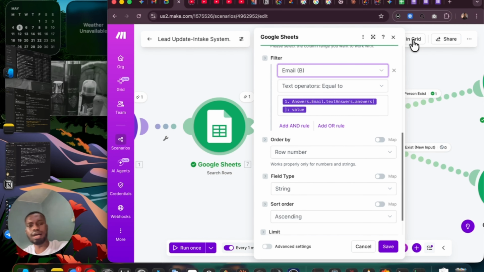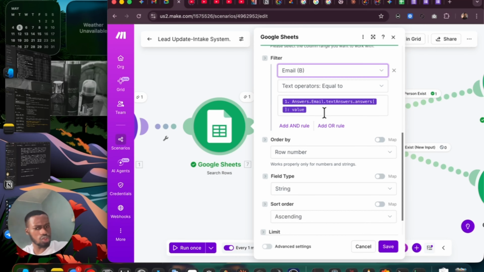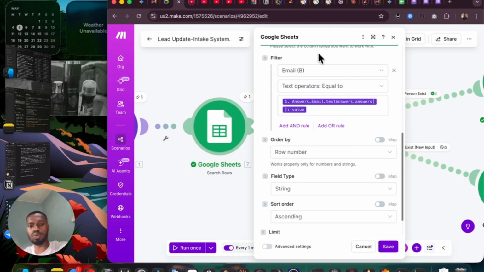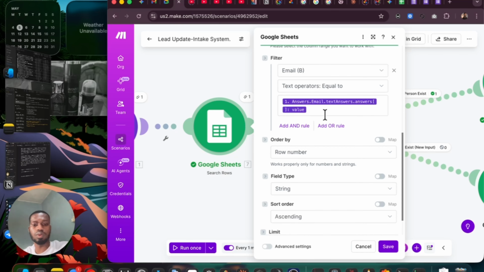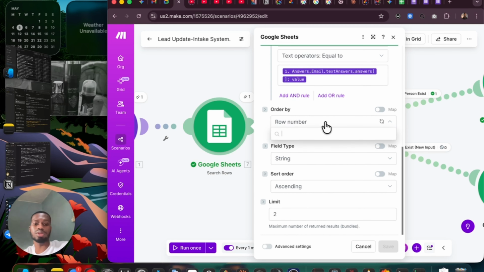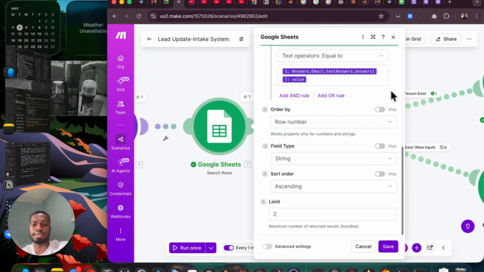Is the value coming from this person in this new form equal to what originally exists in what I'm searching through? Does this value coming from this form equal any one found inside this particular row, inside the particular column? When it does that, I now get this other number. You can do it by row number, you can do it by name or anything, but row number fits in, since I need row number in this case.